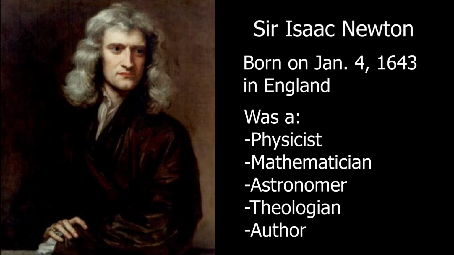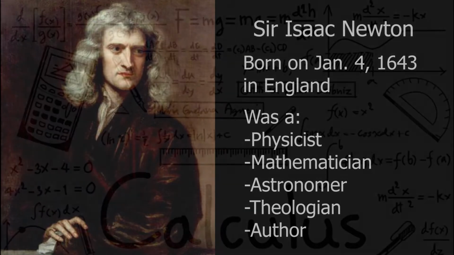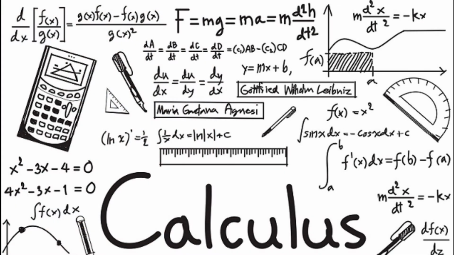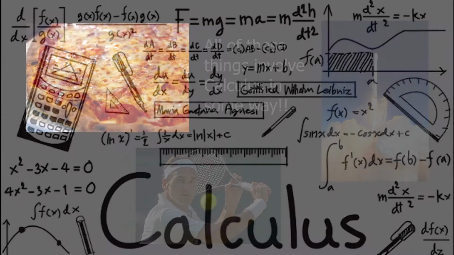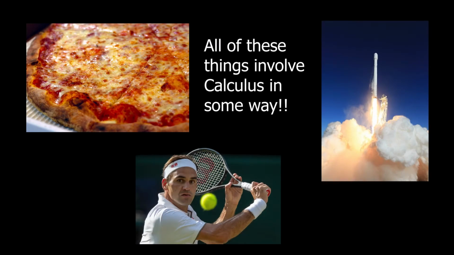This is Sir Isaac Newton. He was born on January 4th, 1643 in England. He was a physicist, mathematician, astronomer, theologian, and author. He was known for developing calculus, which is used in many aspects of science, engineering, and mathematics, the 3 laws of motion, the law of universal gravitation, and the laws of optics.